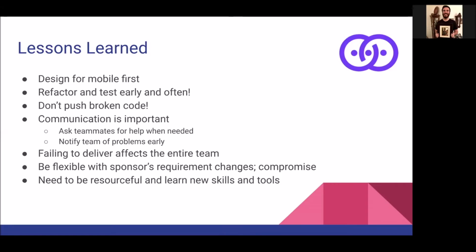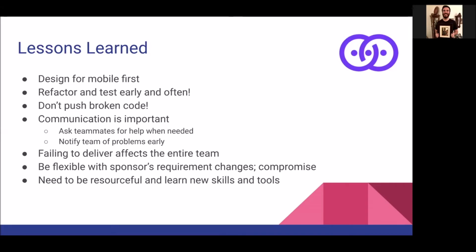Along that line, failing to deliver affects the entire team. In a normal class, if you put off a project or you don't quite complete it, it only affects you and your grade. But when you fail to deliver in this kind of environment, it affects the entire team, especially if there's tasks that people depend on to progress with theirs.